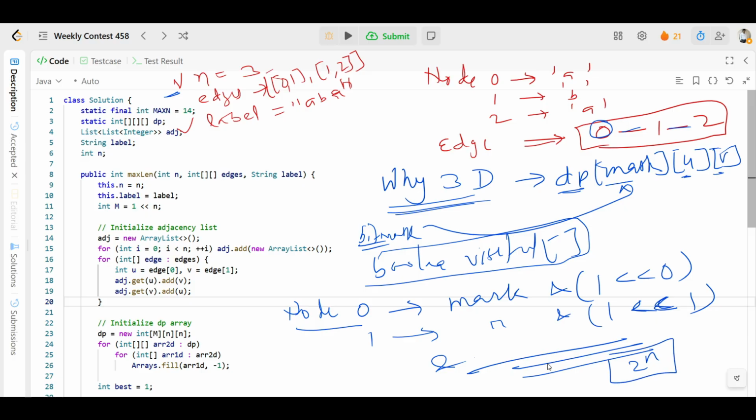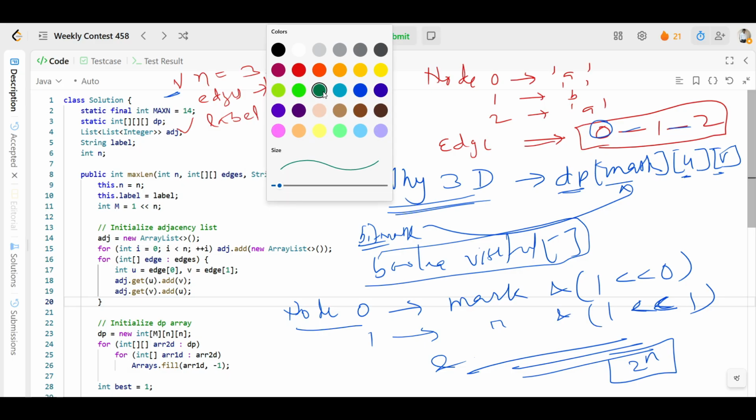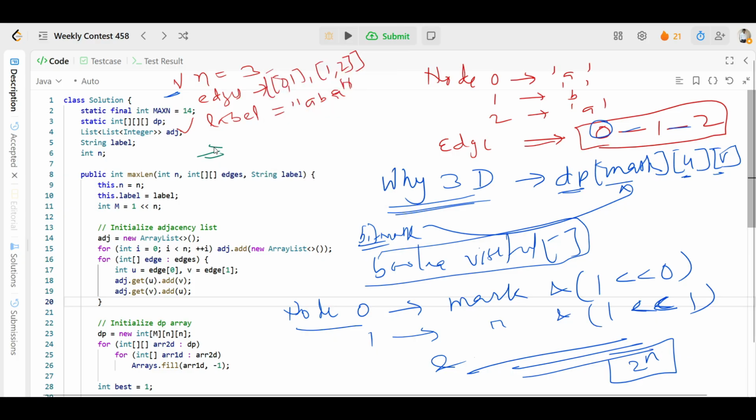So let's understand again what I'm trying to say here. If we have n equal to 3, the total mask value is 2 to the power n, so 2 to the power 3 is total 8, and that is why I use 8 there.